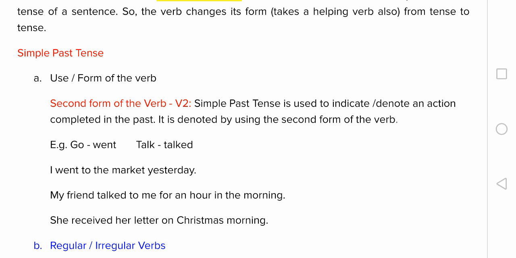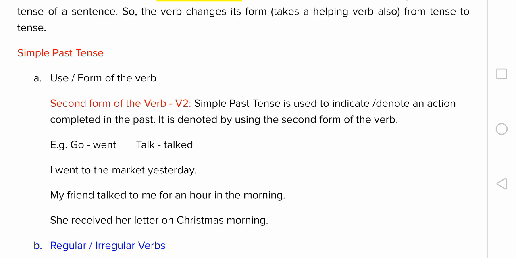Now, if you observe, the second form of the verb go is went, and the second form of the verb talk is talked. The second word talked is formed by adding ed to the verb talk, whereas go has the second form with an entirely different spelling.